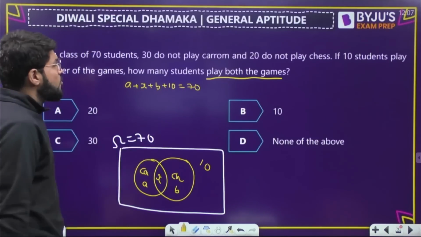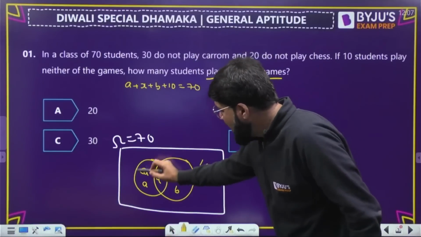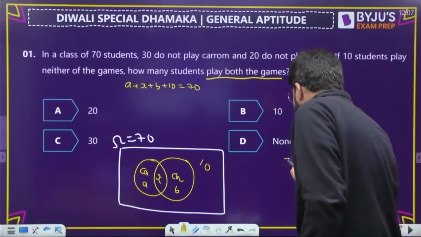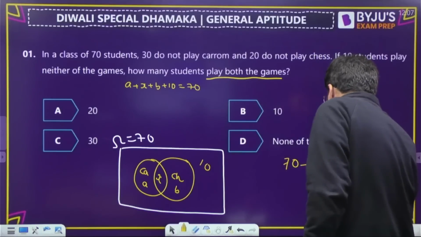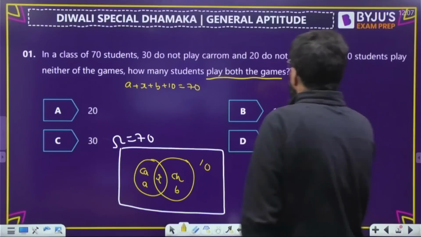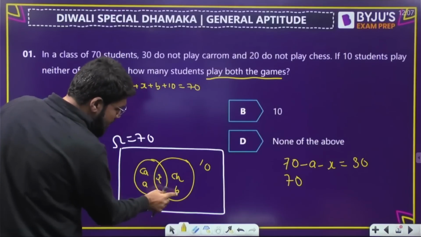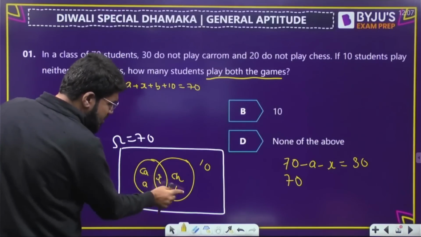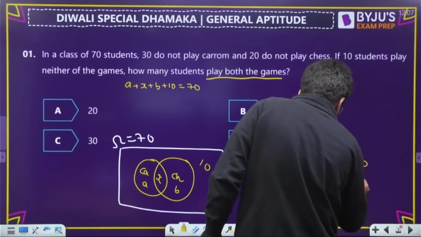But 30 do not play carom. So how many do not play carom? A and X play carom, so 70 minus A minus X is equal to the students who do not play carom, 30. Now, 20 do not play chess. So how many do not play chess? B plays only chess, X plays both of them, so these two will count in chess. So 70 minus B minus X is equal to 20.